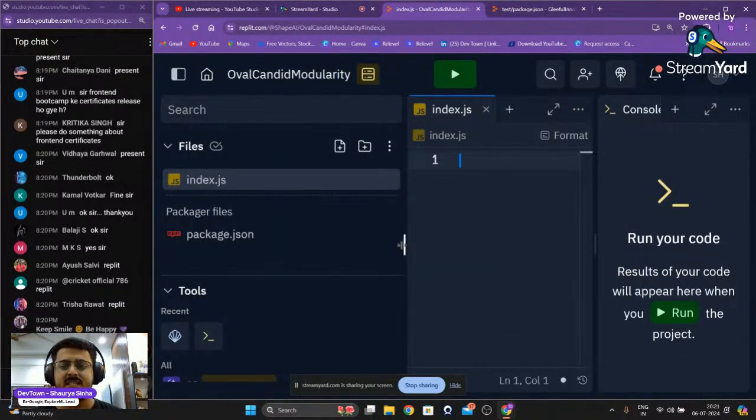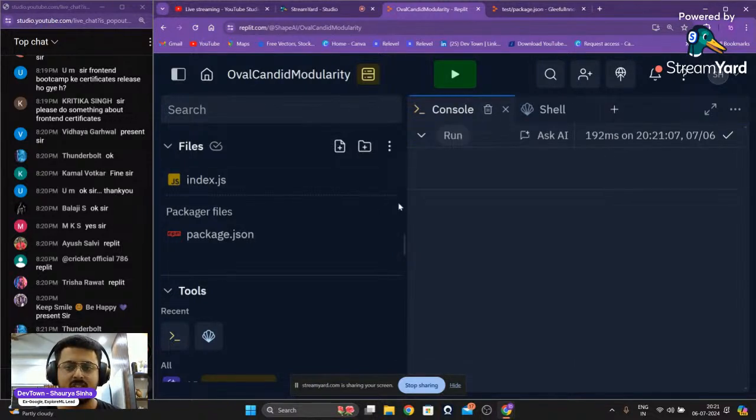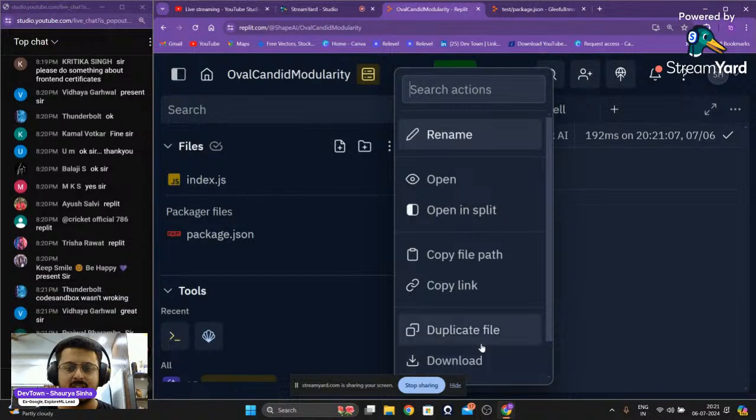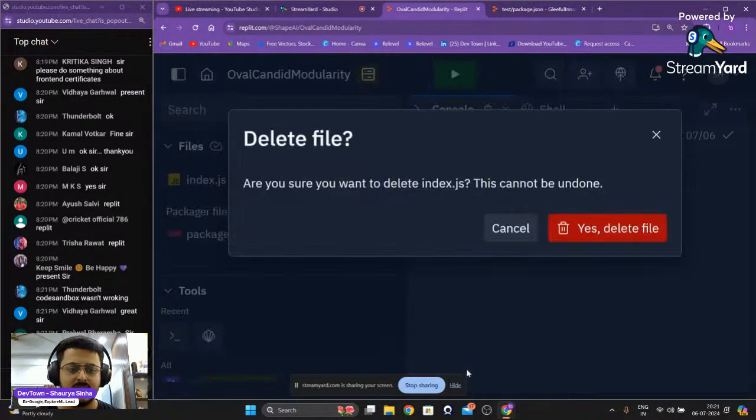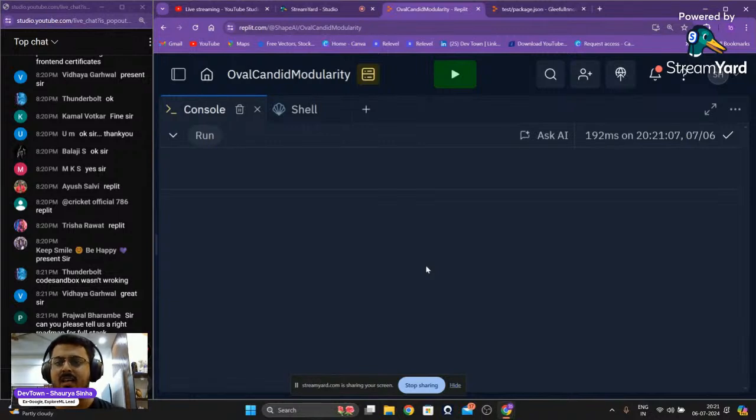Okay, so let's get started with it, guys. So this is our Replit right over here. We're going to first of all delete the index.js file. We don't need it, so I'm just going to delete the file entirely. Great. Now what we're going to do is enter into our shell.